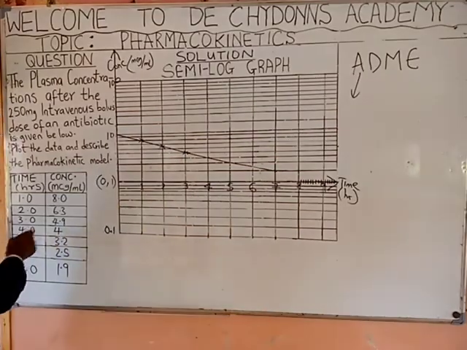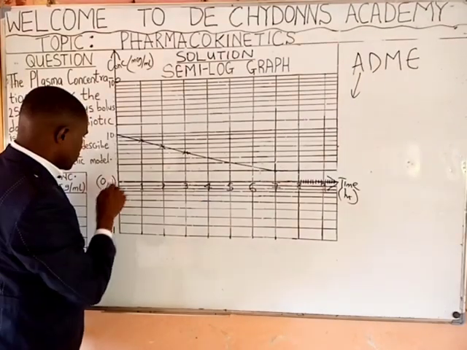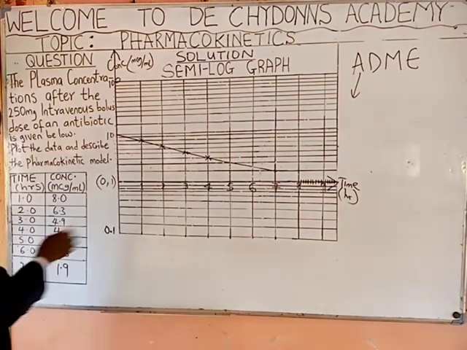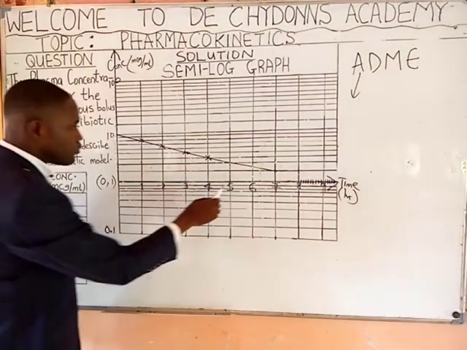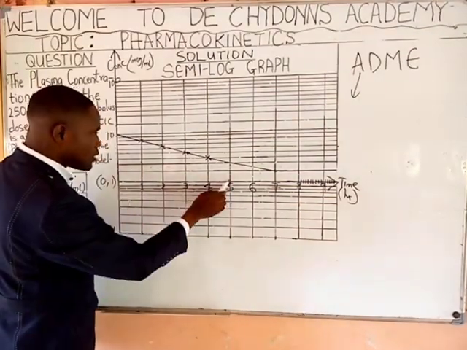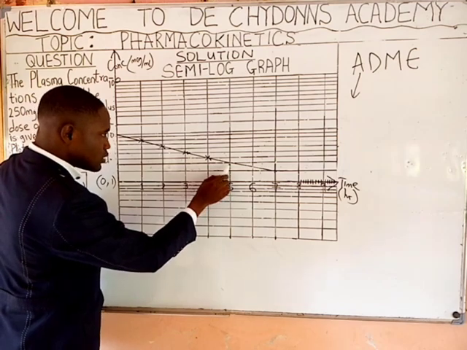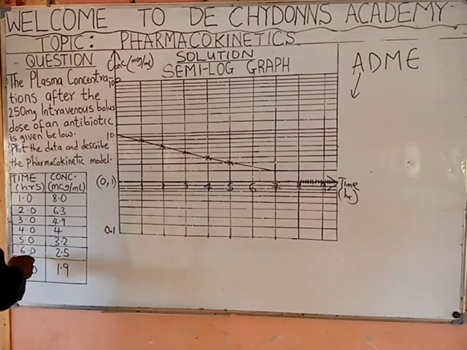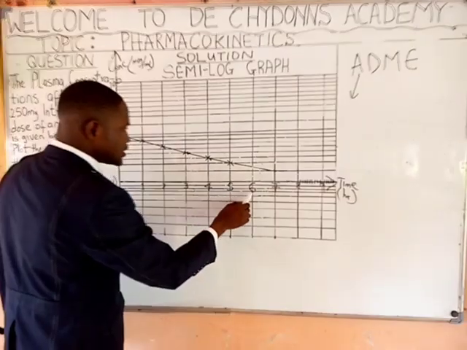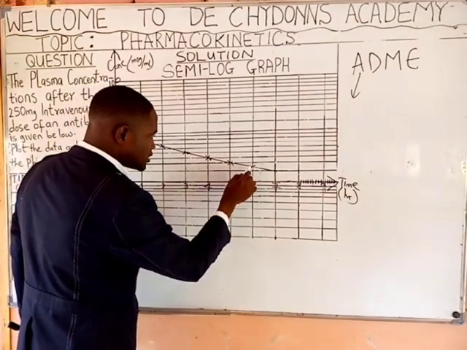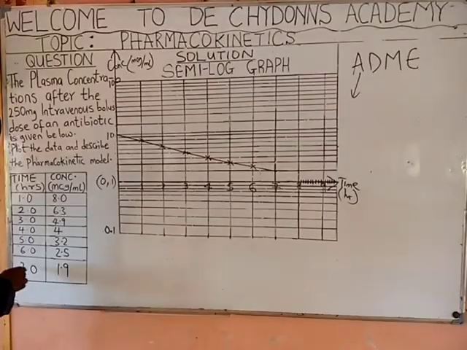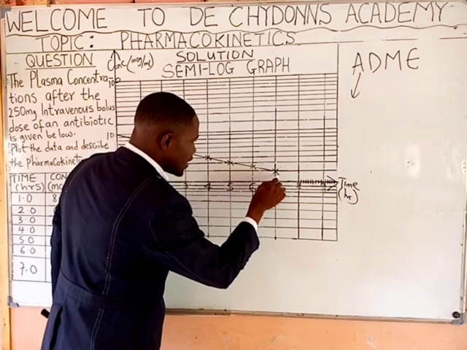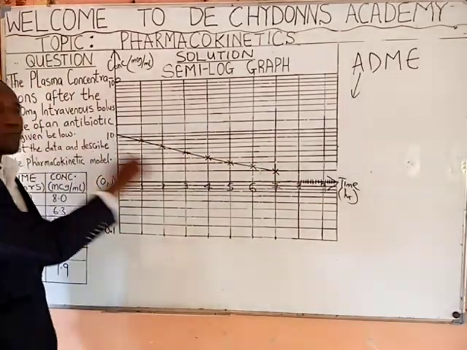Then 4 against 4. Here is 1, 2, 3, 4. Here is 4. Then 5 against 3.2. Here is 1, 2, 3, so here is 3.2. Then 6 against 2.5. 2.5 is here. Then 7 against 1.9. 7 against 1.9 is here. You can see we have gotten the graph.